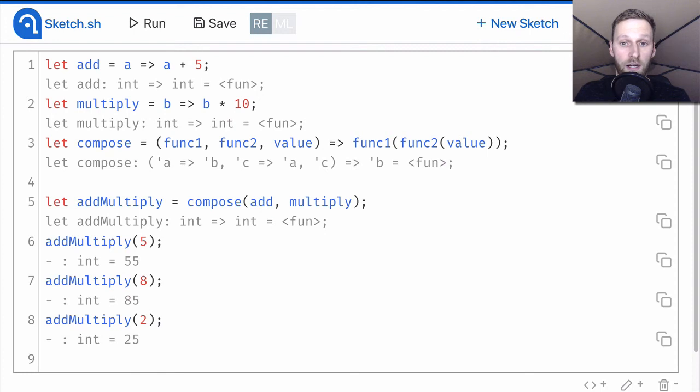Maybe you were wondering, how is it possible that we first passed two functions to the compose function, bound it to an identifier, and passed the last argument later? Well, you will learn that in the following section.